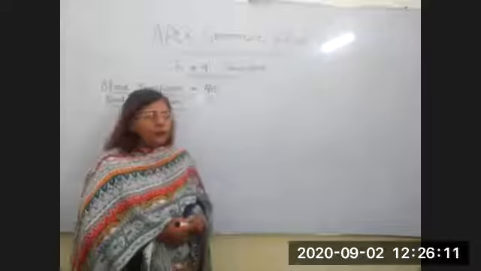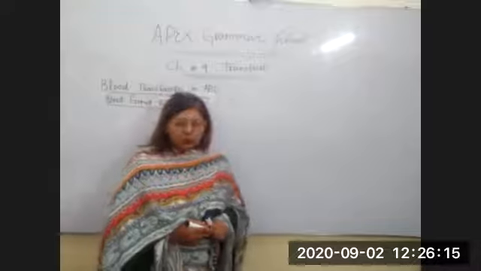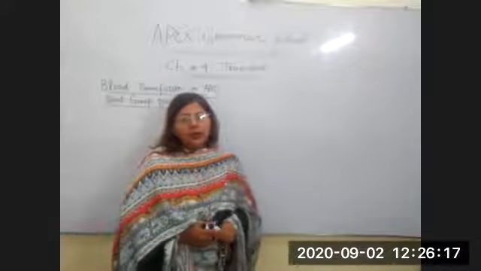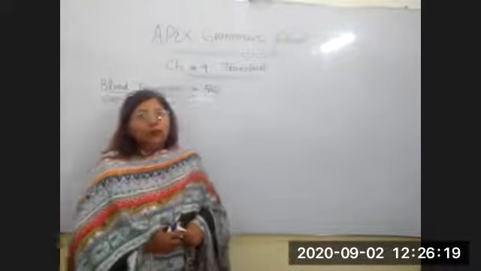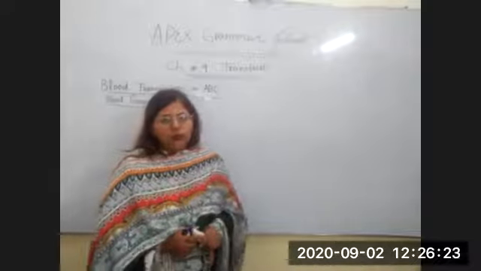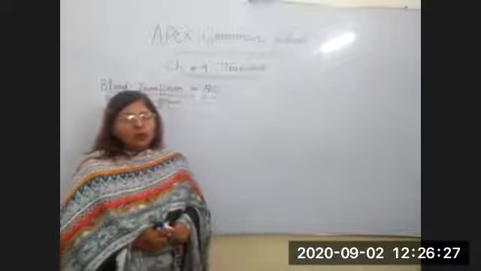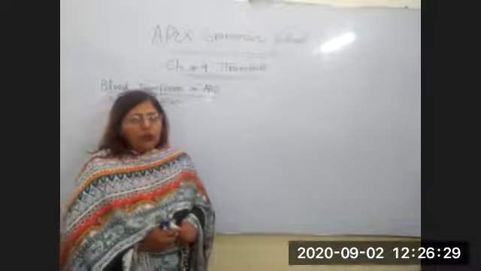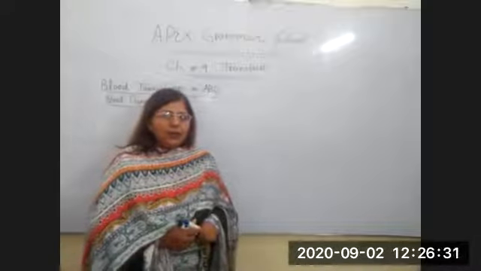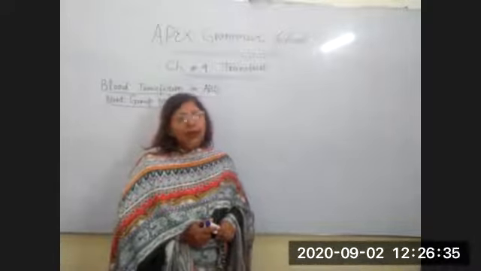In our previous lecture, I told you about the blood group system, and I also told you that there are 29 different blood groups in the world. Among them, two are given in your book: one is the ABO blood group system, and the second is the RH factor. First we discussed the ABO blood group system, which consists of four parts: A, B, AB, and O.